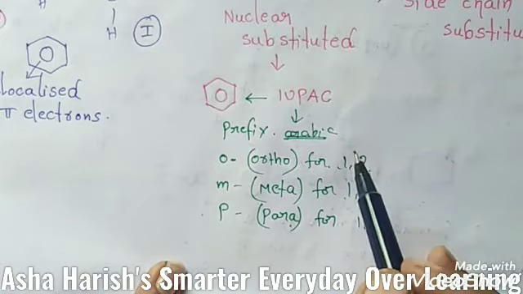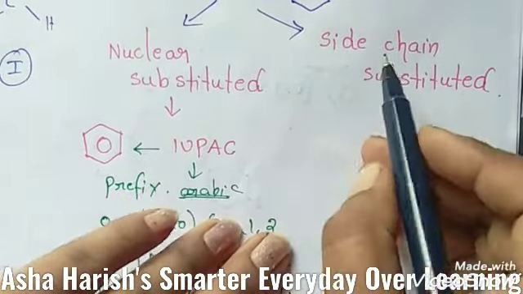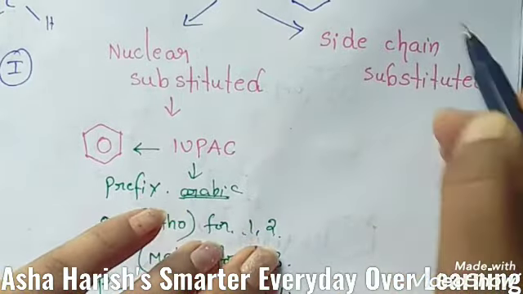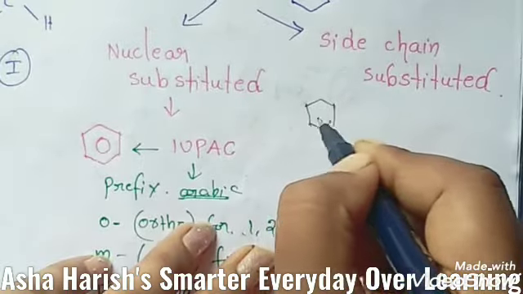Now let's see side chain substituted: those in which the functional group is present in the side chain of the benzene ring. Benzene ring, side chain.